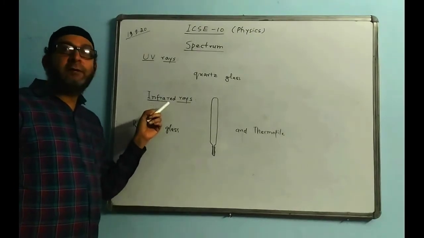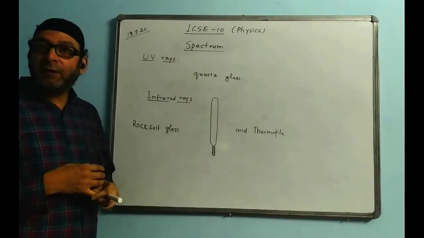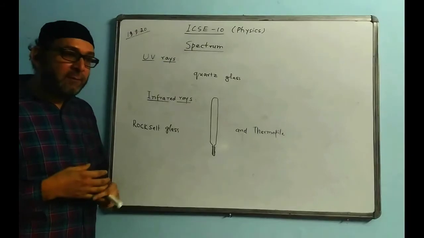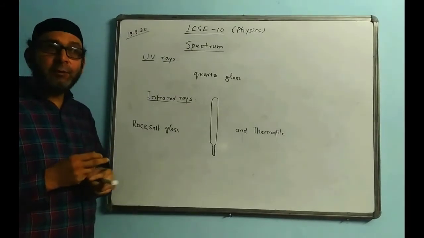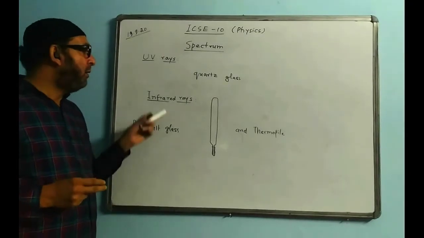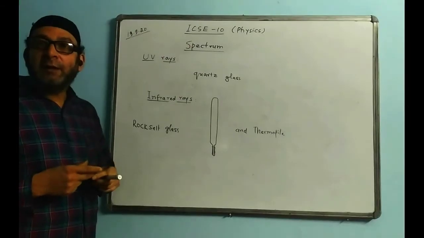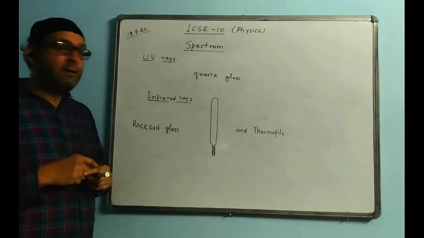Now the uses of infrared rays, as I already told you: the first use is photography in dim light weather. Second use is the heating property, physiotherapy, which I already told you. Third use is in war signals, to give signals during war.